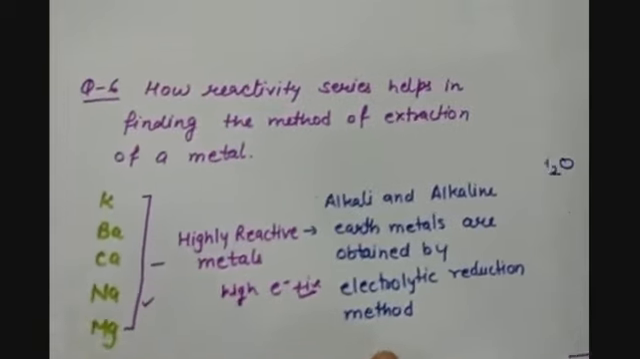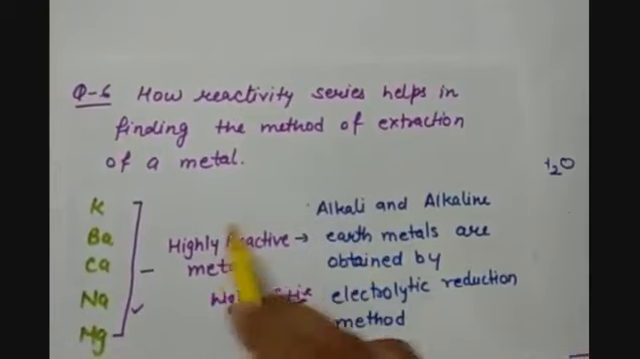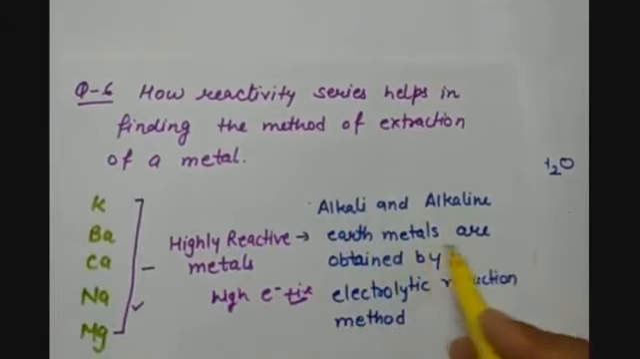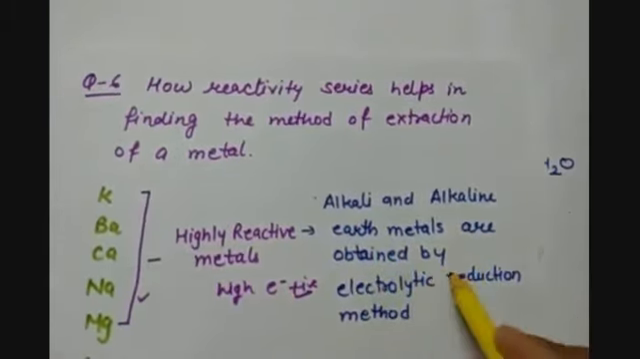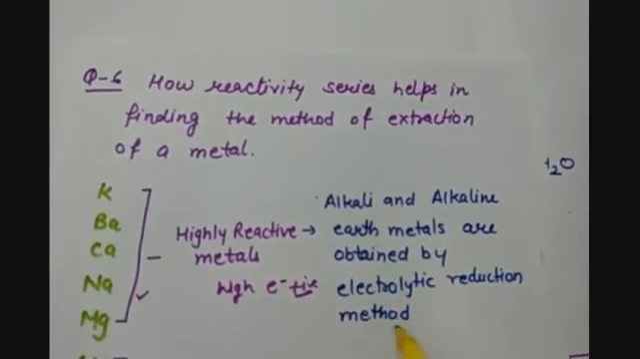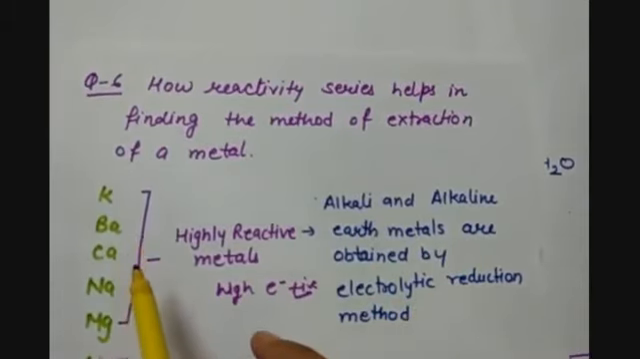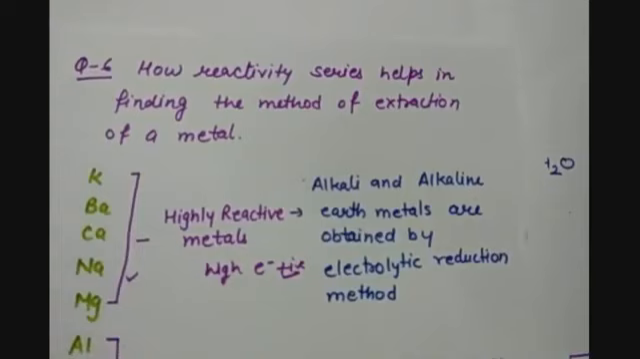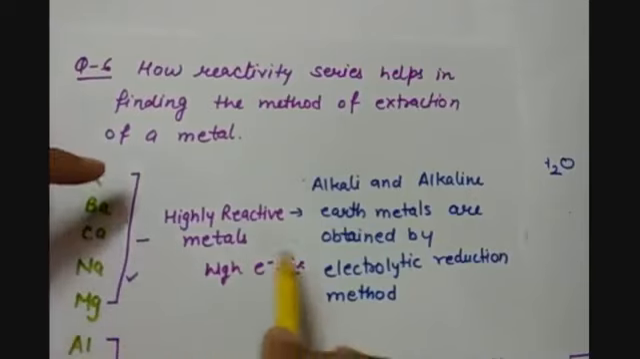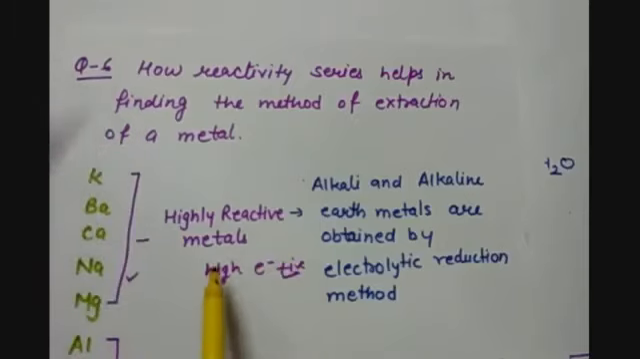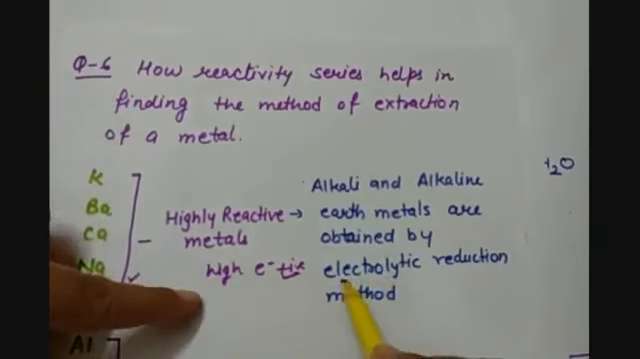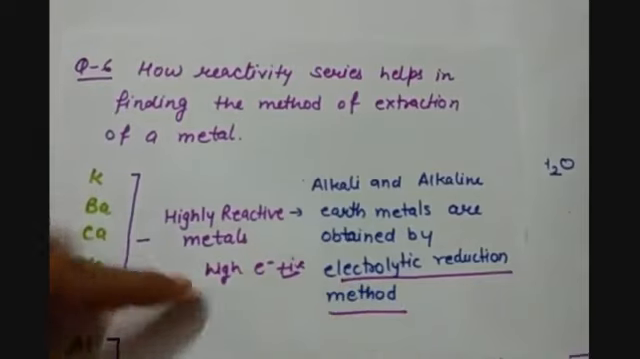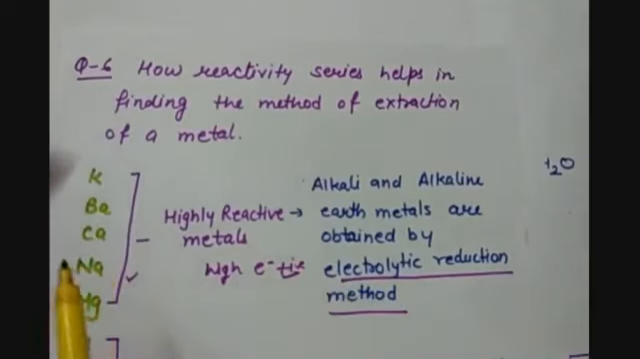So these metals, in which alkali and alkaline earth metals both come, are obtained by electrolytic reduction of metals, because they are most reactive metals, so they will never be found in the free state or their native state. They will always be in some oxides, sulfides, or carbonate ores. So as their electropositive nature can be utilized in this case, the electrolytic reduction method can be used to extract these metals from the ores.